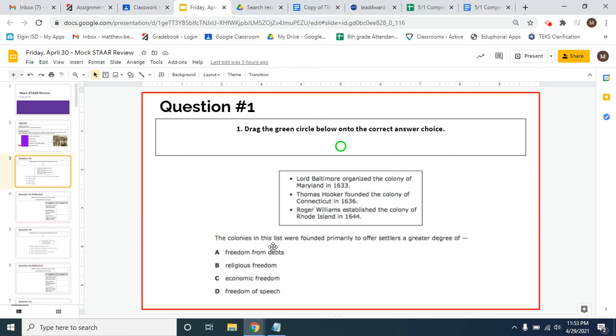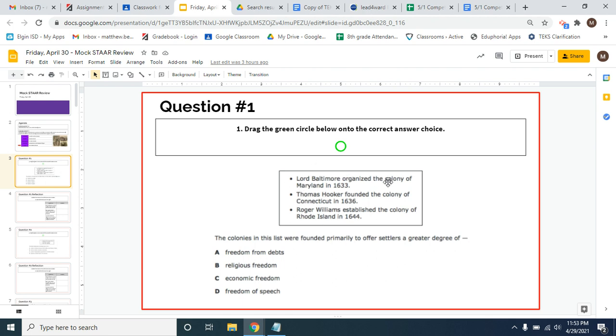All right, so this question says the colonies in this list were founded primarily to offer settlers a greater degree of. Now, keep in mind when we see the word founded, that does not mean that it was discovered. It means that it was created. So what we're trying to figure out is why were these colonies created?